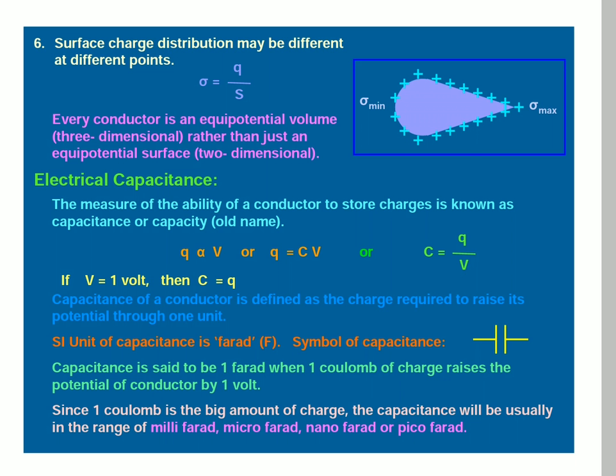Since 1 coulomb is a big amount of charge, the capacitance will usually be in the range of millifarad, microfarad, nanofarad or picofarad. We know that milli means 10 power minus 3, micro means 10 power minus 6, nano means 10 power minus 9, pico means 10 power minus 12.